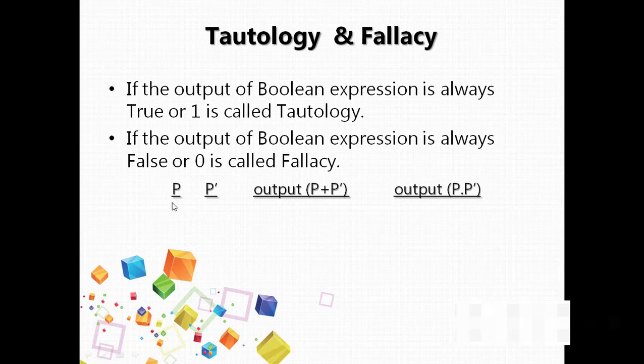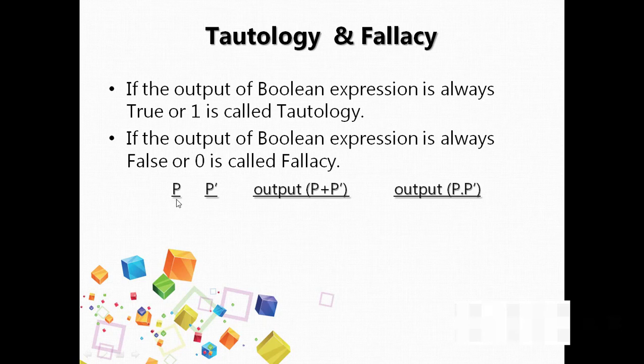The possible combinations that we will take is only one variable, P, and whether the output can be added or multiplied by its complemented variable, that you can see as a dash over here. So P plus P bar or P into P bar can be the resultant.